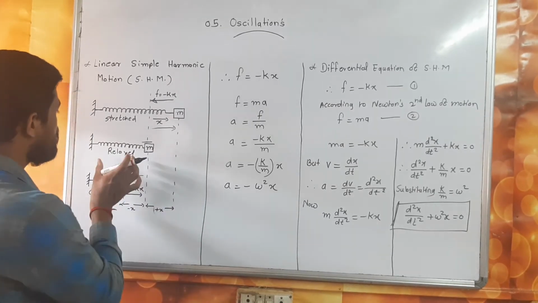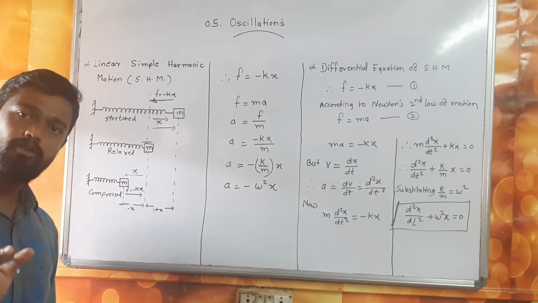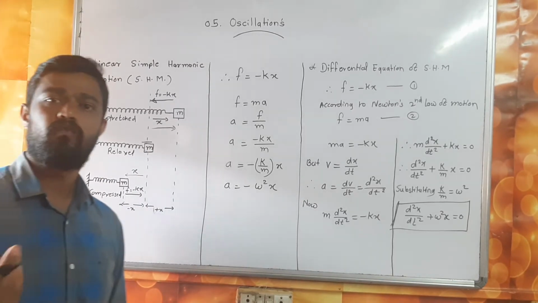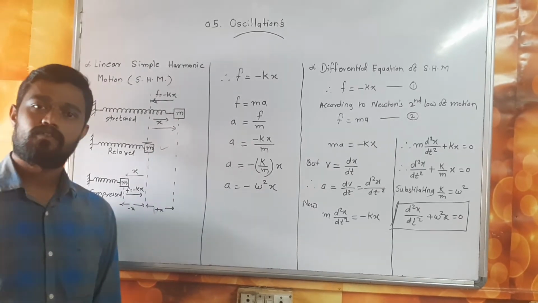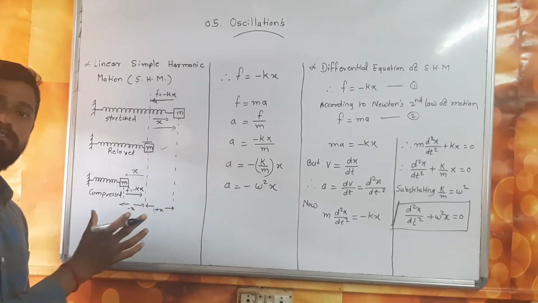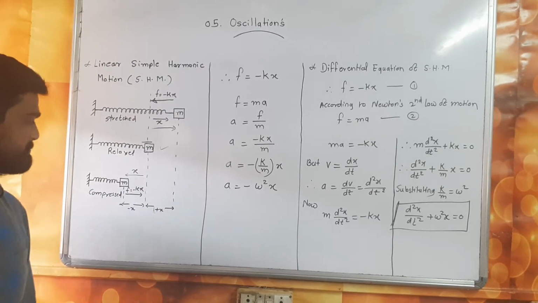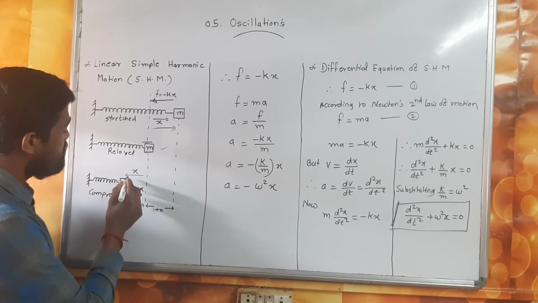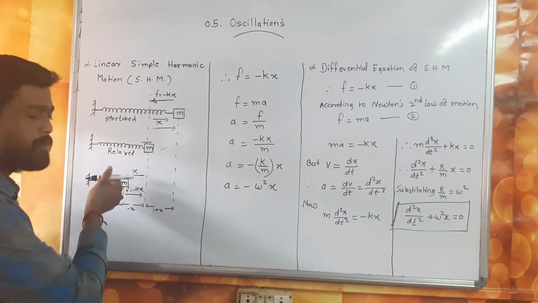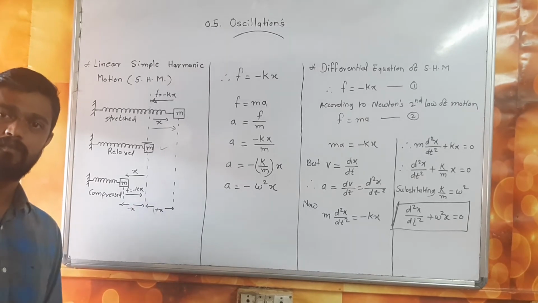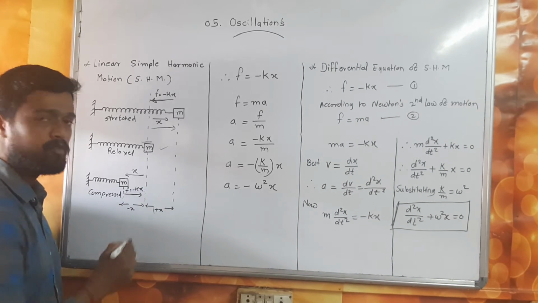When the block is at the equilibrium position, the string is relaxed and no force acts. Next, when the string is compressed, x is directed towards the rigid support, but the force is directed towards the equilibrium position.